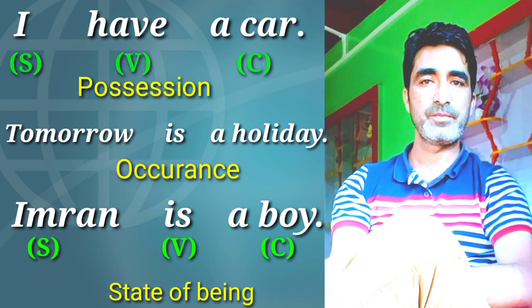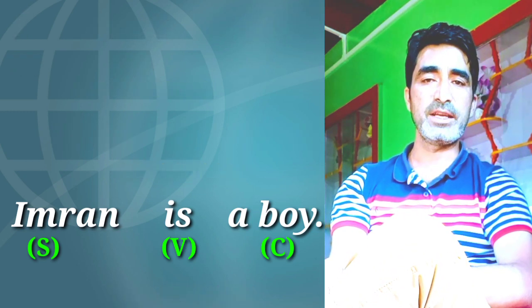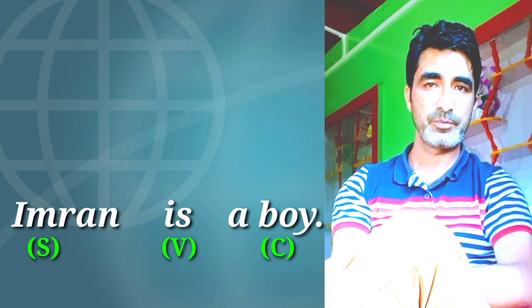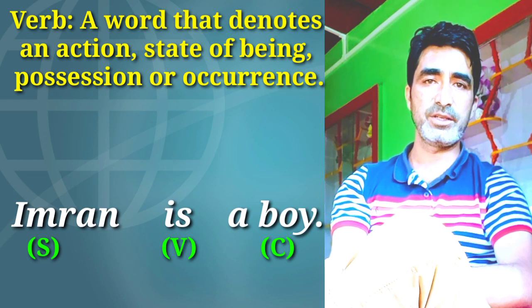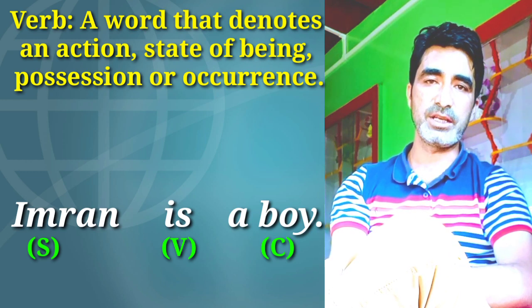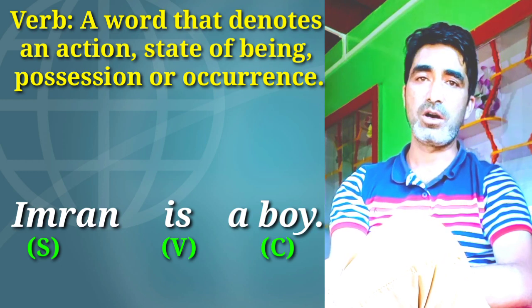On the face of it, we will modify the definition of verb by stating that a verb is a word that denotes an action, state of being, possession, or occurrence.